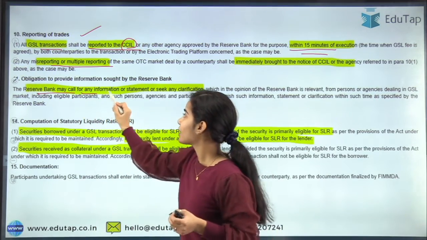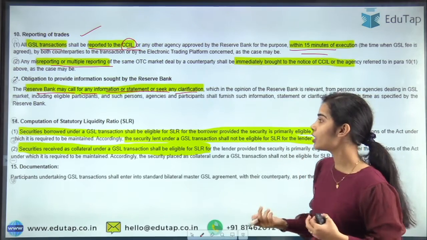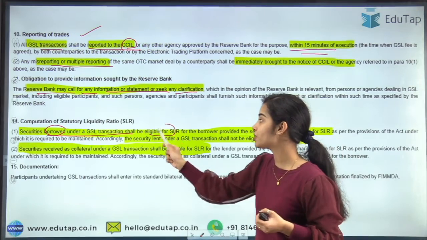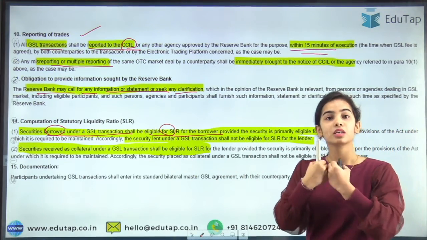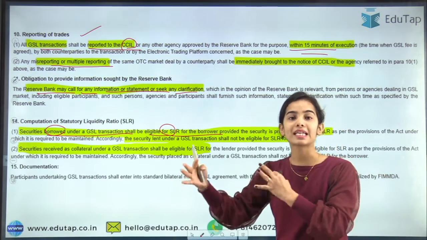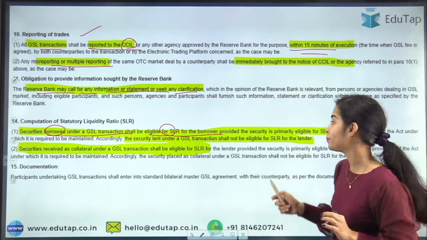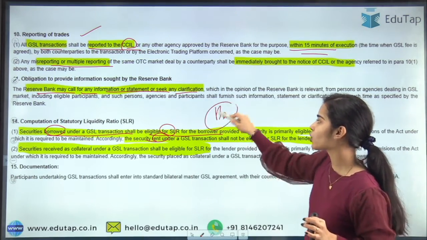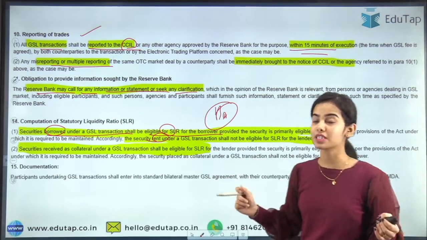The Reserve Bank may call for any information or statement to seek any clarification if the Reserve Bank of India wants. The securities borrowed under the GSL transactions shall be eligible for SLR for the borrower. So if I am borrowing the securities, I can keep them as SLR securities to show that my SLR requirement is complete. But the lender, because bank A has too many securities, does not care, and that's why the lender is giving the dated securities of the central government.